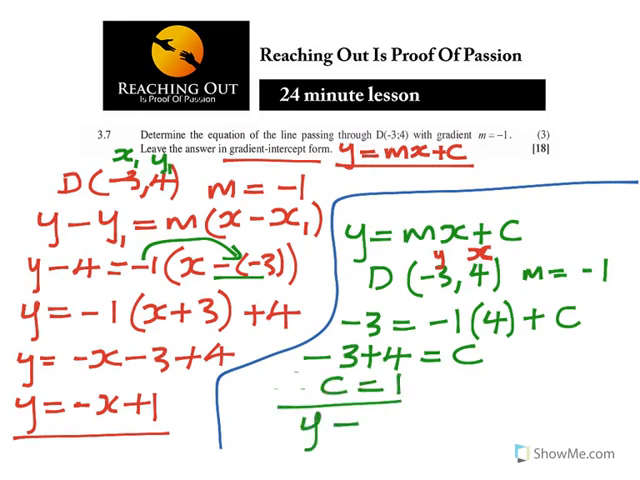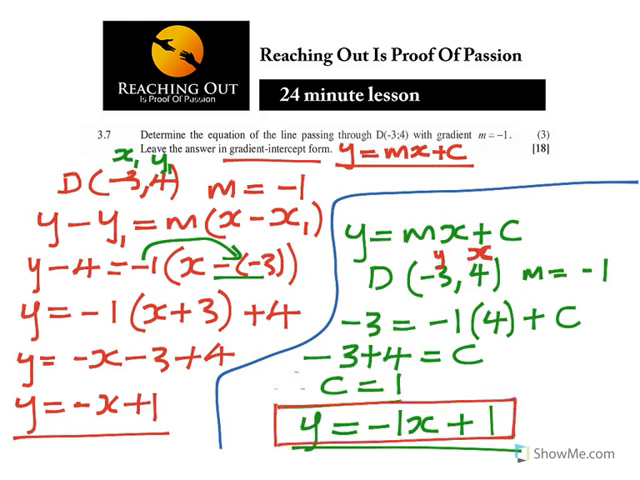Now you're writing it as y is equal to mx plus c. m is equal to minus 1, which is minus 1x, now plus c, which is 1. So you see that this equation is similar to this equation. It depends however you want to approach it, but whatever way, it will give you your answer.